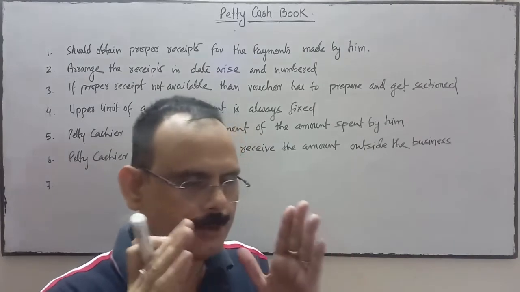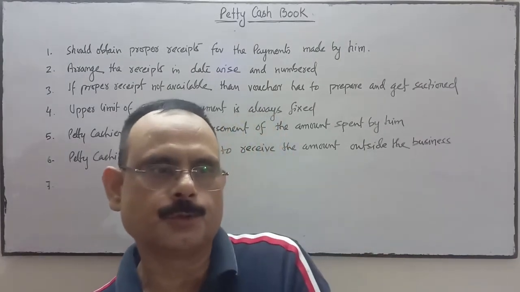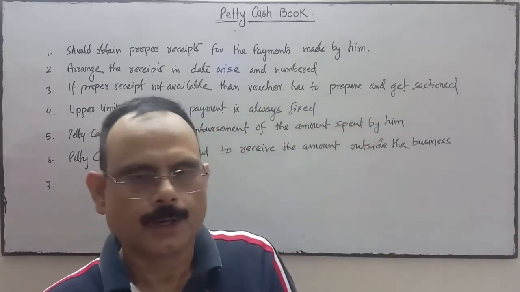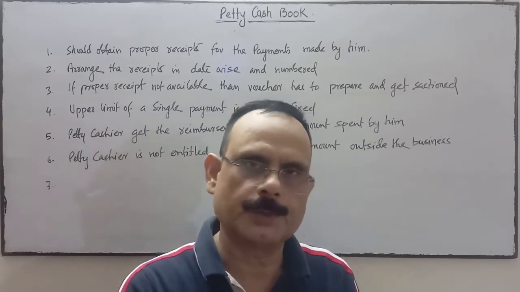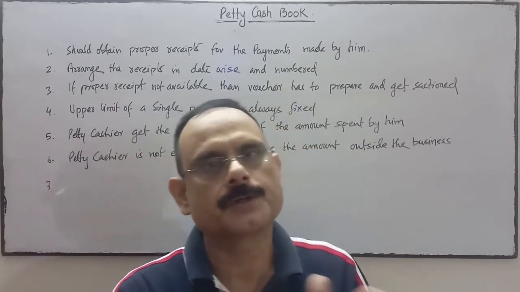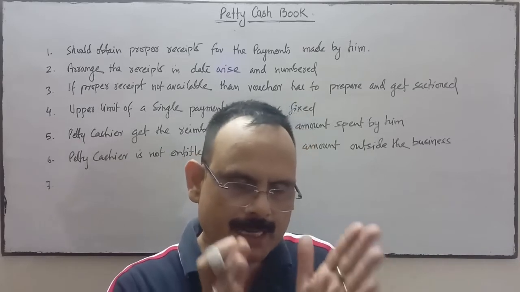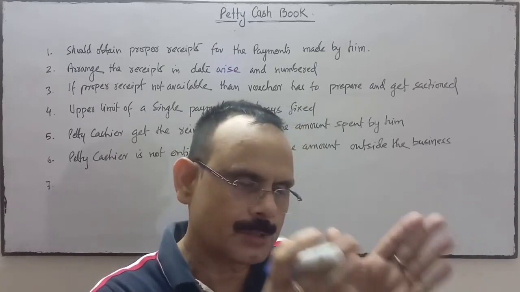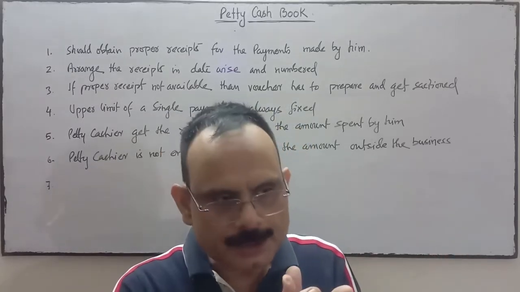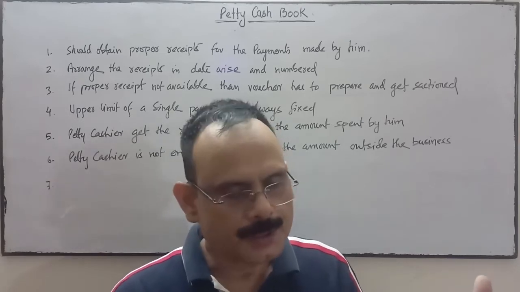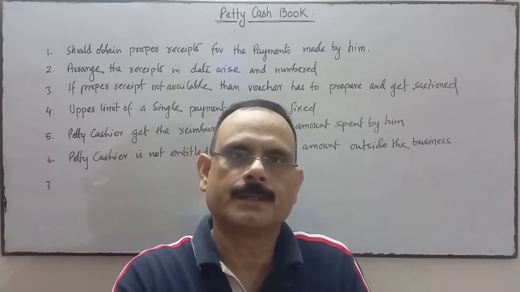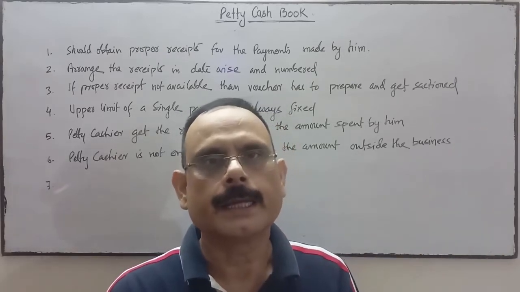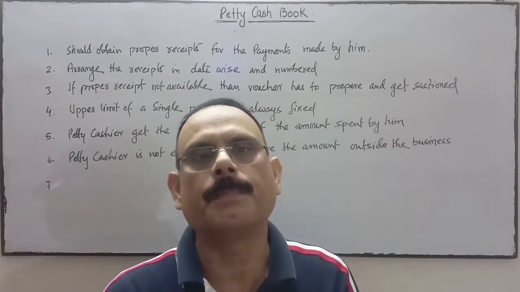So the amount given by the head cashier to the petty cashier at the beginning of the fortnight, or the first day of the week, or the first day of the month, or the first day of the quarter, that amount which is given by the head cashier to the petty cashier is called the imprest amount. And the system through which the petty cashier maintains these receipts and payments is called the imprest system of petty cash book.